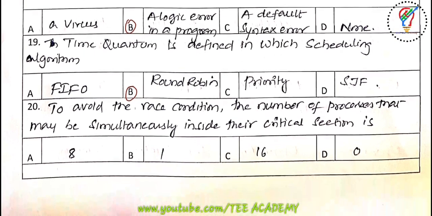Next one, to avoid the race condition, the number of processes that may be simultaneously inside their critical section is. The options are A 8, B 1, C 16, D 0. So the answer is 1 here.